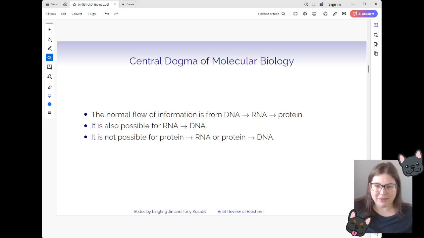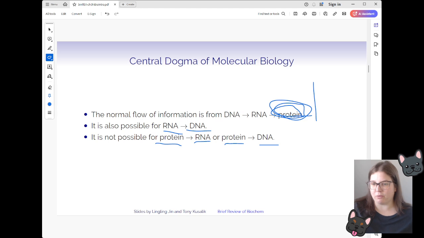It is also possible for the central dogma to only have RNA and have that go back into DNA. This happens more commonly in things like bacteria and those kind of prokaryotic cells, but it is possible. One thing that is not possible is for a piece of protein to go back into RNA or for a piece of protein to go back into DNA. Once it reaches this protein state, it is kind of like an end state. It can't be broken back down into RNA or DNA. So it always has to flow this way.